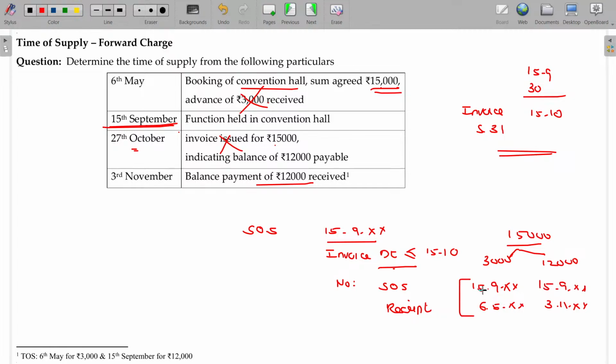For this, between these two, whichever is earlier will be taken. Here it seems to be a penalty-like situation. Usually advance is not going to be taxable. But in this case, as per this provision, supply of service or receipt, whichever is earlier, will be taken. So, for the 3,000 rupees, the time of supply being 6th May. For the other 12,000, the date being 15/9 will be taken. Clear?